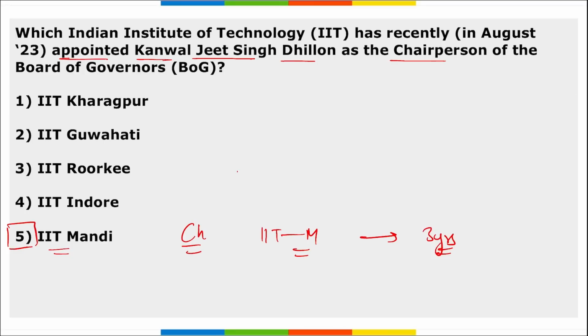Next, interesting thing about Lieutenant General is that he commanded the 15 Corps during the Pulwama IED blast, the Balakot airstrike and the abrogation of Article.